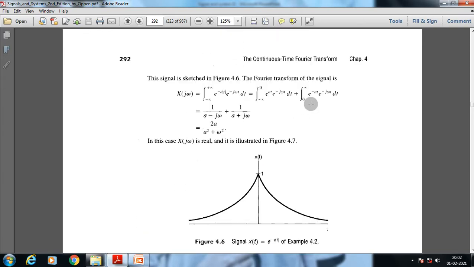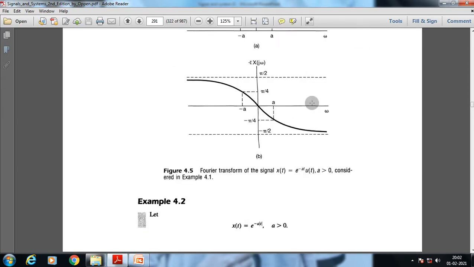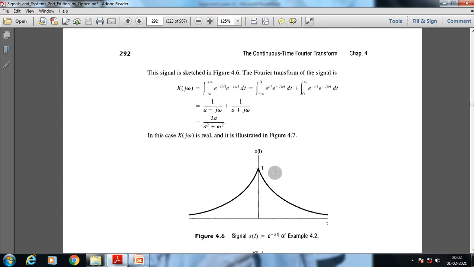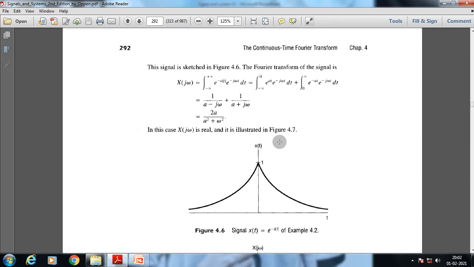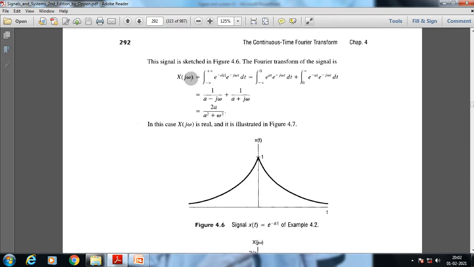Now let's go through another example. We have x(t) = e^(-a|t|), where the condition is a greater than 0. We just put that value here. We use the Fourier transform formula to convert this time domain signal to the frequency domain. We split the integral: from minus infinity to 0 we get e^(at) e^(-jωt), and from 0 to infinity, e^(-at) e^(-jωt).